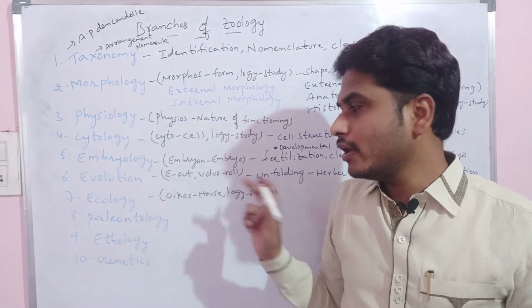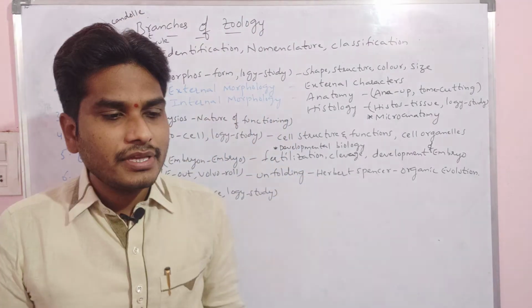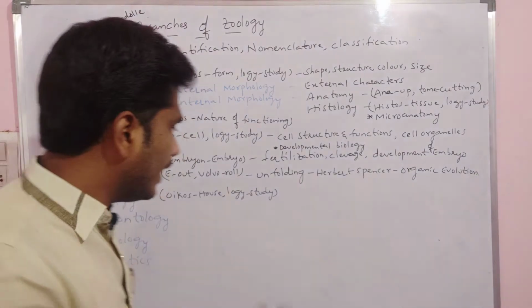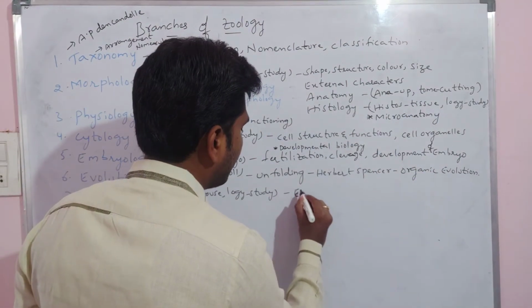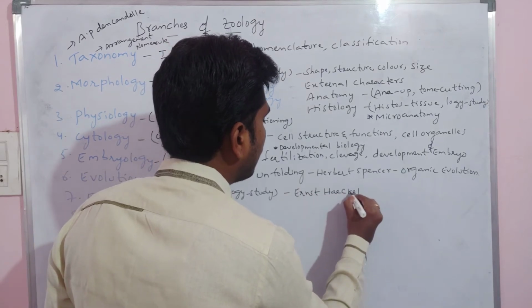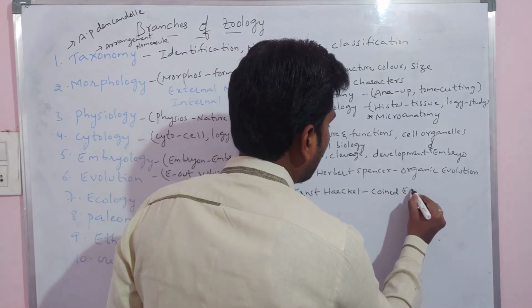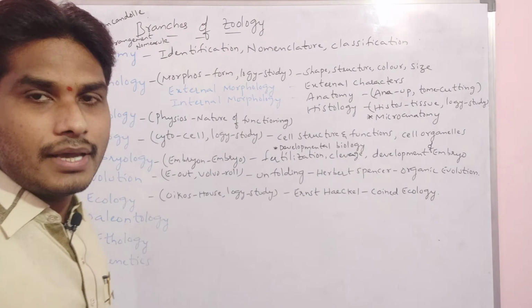That is ecology. The term ecology has been coined by Ernest Haeckel.